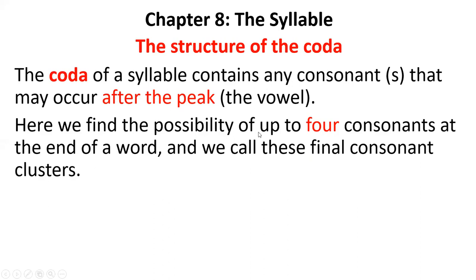Here we find the possibility of up to 4 consonants. Look, when we say up to, this is the maximum number of consonants that can occur after the vowel: 4. So when I say up to, this means maximum number, at the end of a word. And we call these final consonant clusters. If you remember, when we studied the components of an onset, we said initial. Here the coda, we are going to call them final consonants. Good.